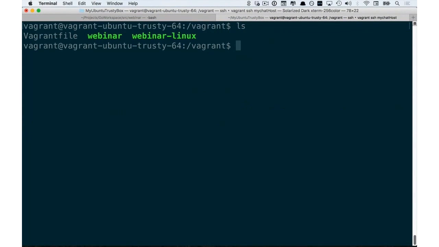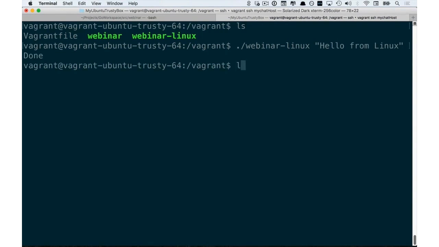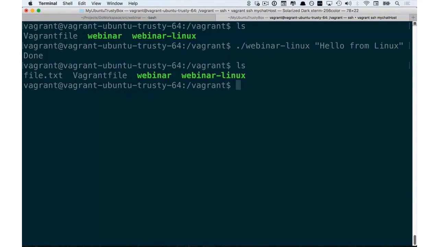We can now see that our file is there, and then we'll run it, giving it the message, hello from Linux. We can see it runs as expected. It produces the file.txt file as expected and writes the content of our command line arguments, hello from Linux, to that file.